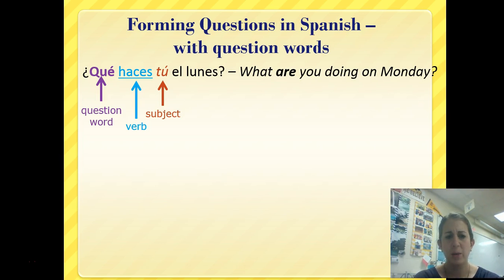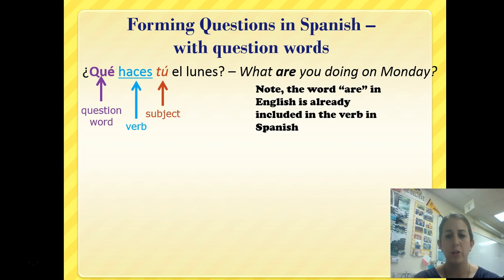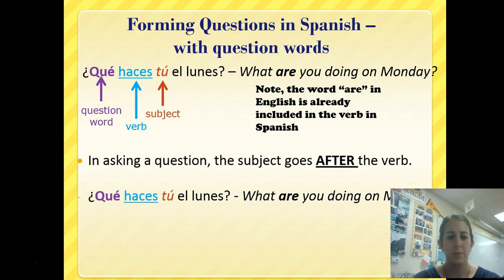Okay? Now let's talk about that verb for a second. What are you doing on Monday? So in English, the word are is already included in the verb in Spanish because we are talking in the present tense. So if we were to use the preterite tense, then that would be the word did. You might want to take note of that. All right, so as you can see, in asking a question, the subject goes after the verb.